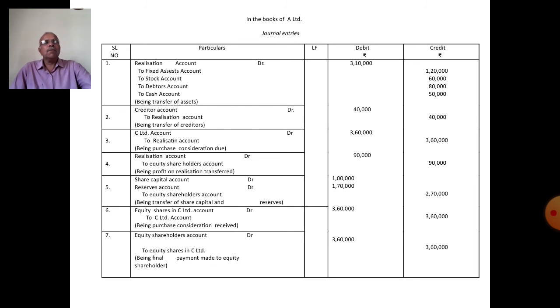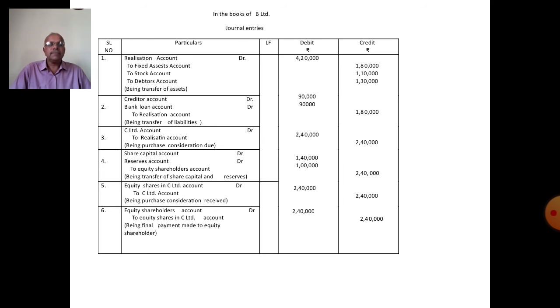Okay. Now, next, journal entries in the books of B Limited. Same procedure. All assets transferred to realization account at book value. Realization account debit to fixed assets account 1,80,000, stock account 1,10,000, debtors account 1,30,000. The total in the debit column is 4,20,000.